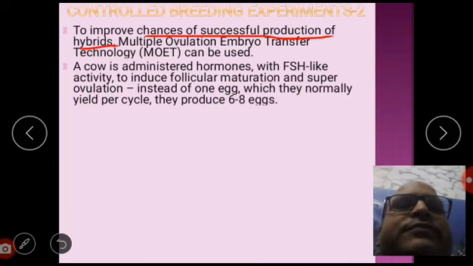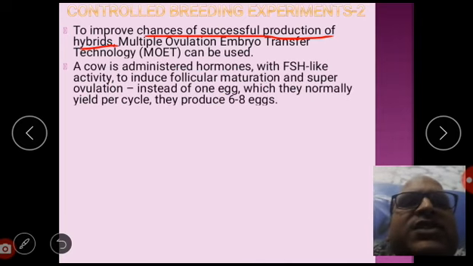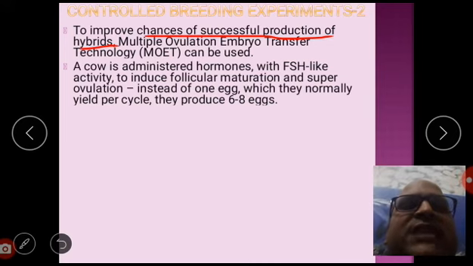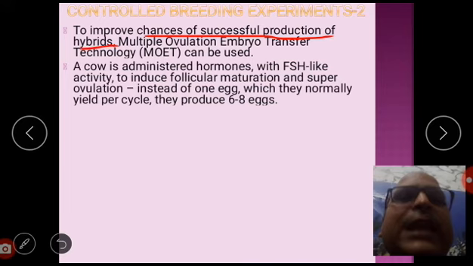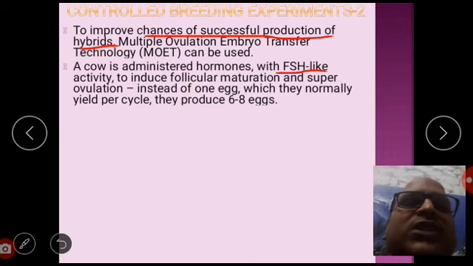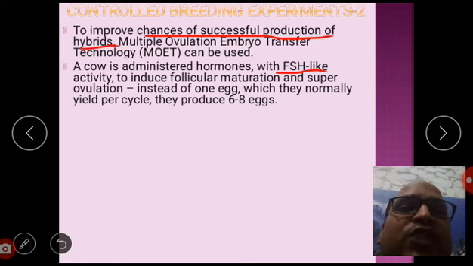Now see, a cow is administered hormones with FSH. What is the full form of FSH? Follicle stimulating hormone. A hormone with follicle stimulating hormone like activity is given to induce follicular maturation and superovulation.